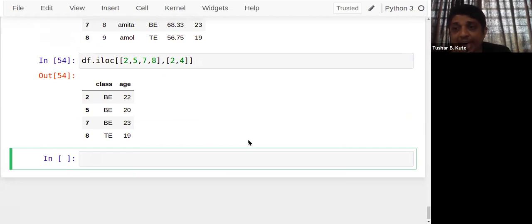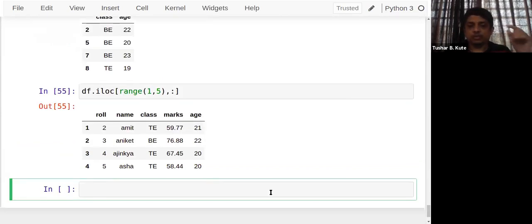Fine. Even if you know the range function, that range function can also be applied. See, you can check this. I'll apply the range 1 to 5. See, 1 to 4: 1, 2, 3, and 4. Only exactly those rows are extracted, because 5 is not considered in the range function. As you know in Python, the same idea is applied over here. Correct? So randomized sequential functions can be created; any way we can follow to extract the data.